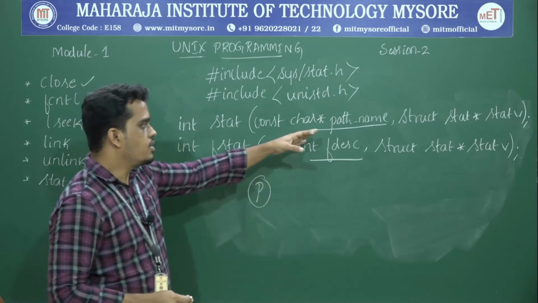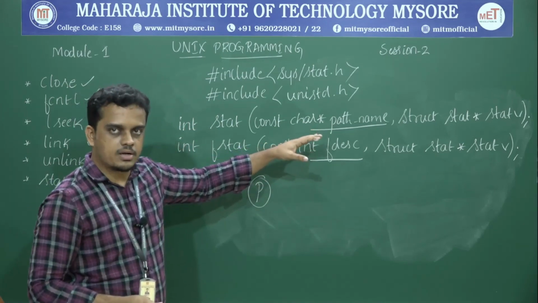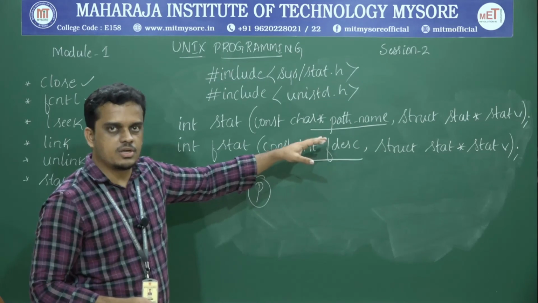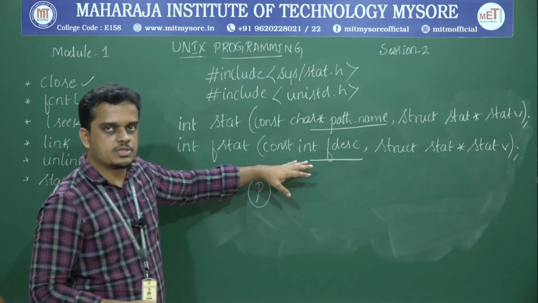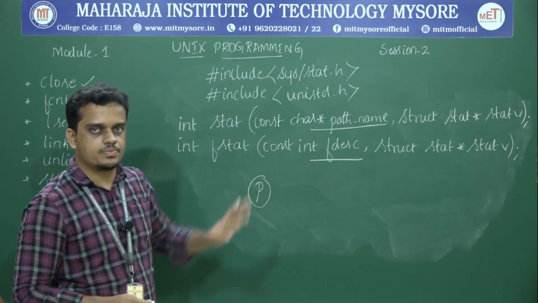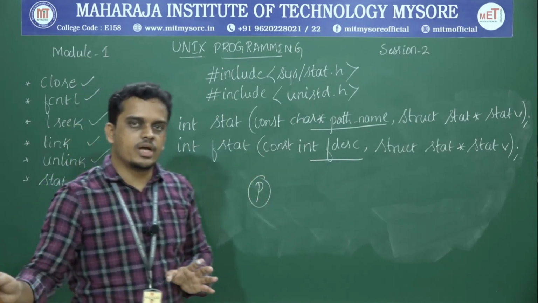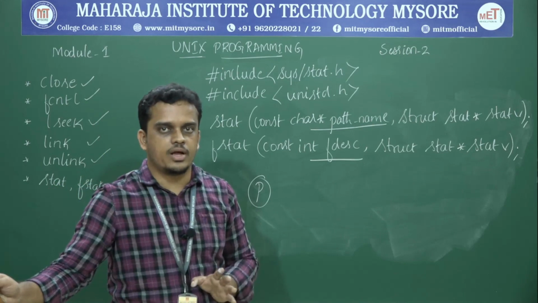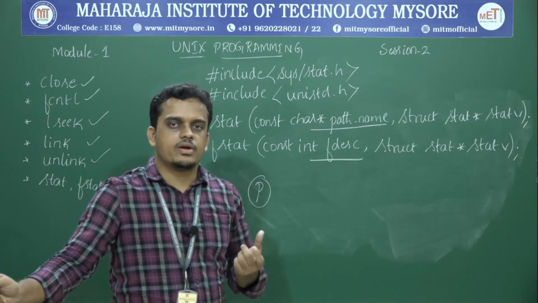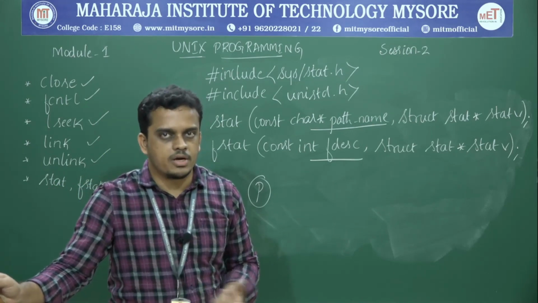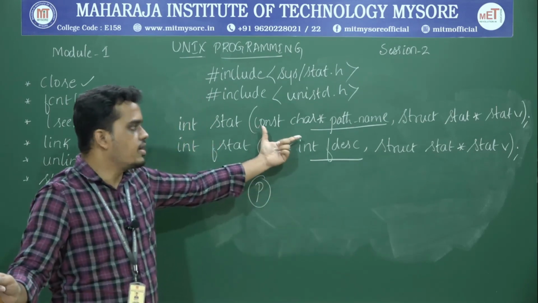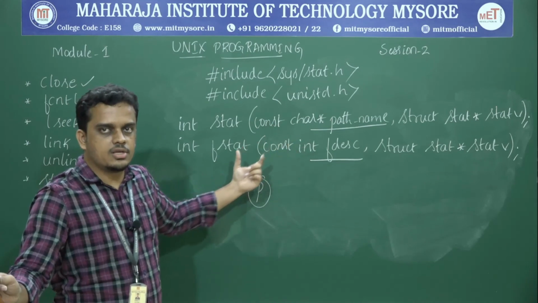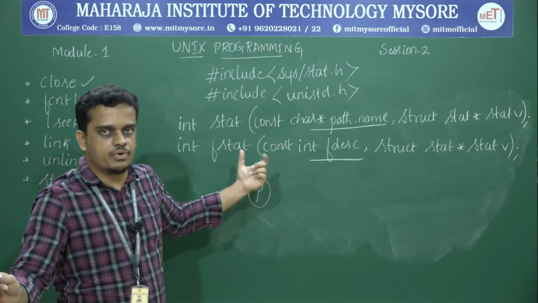That is, you can pass the complete path name of the file for which the attributes need to be queried, or else it is sufficient to specify the file descriptor value itself. Because if a process has opened a file, a file descriptor will be returned. You can directly use that file descriptor to check the file attributes, or else you can even specify the path name. So that is how these two different APIs differ.